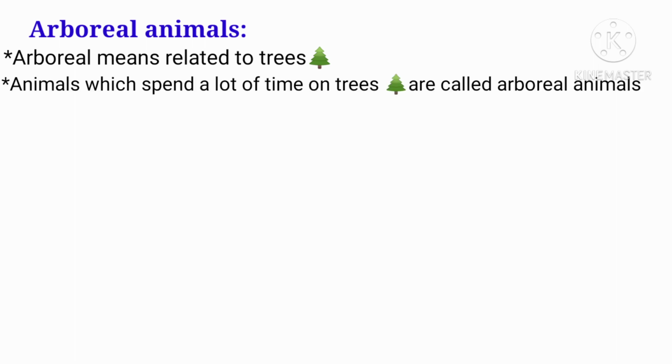Arboreal animals. Arboreal means related to trees. So, any animal which spends a lot of time on trees is called an arboreal animal.